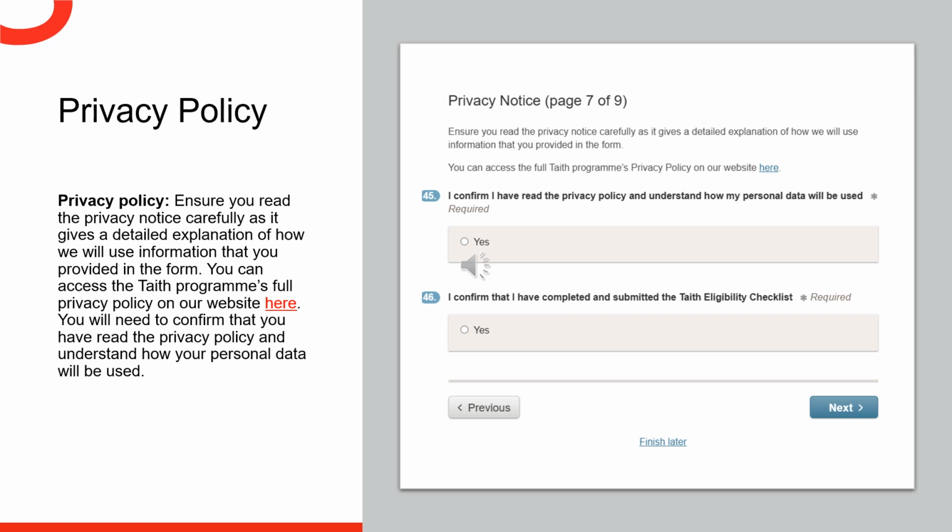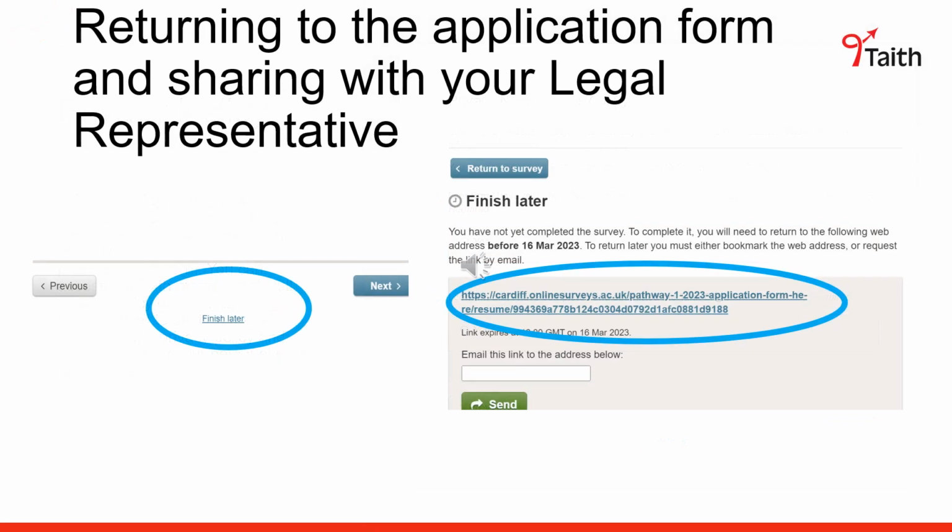Ensure that you read the privacy notice carefully, as it gives a detailed explanation of how we will use the information that you provide in the application form. You can access the TAITH programme's full privacy policy on our website. You will need to confirm that you have read the policy and understand how your personal data will be used. You will also be asked to confirm that you have completed the eligibility checklist. The legally authorised representative of the organisation will need to confirm the information provided in the application form before it is submitted. The next page is for your legal representative to complete.